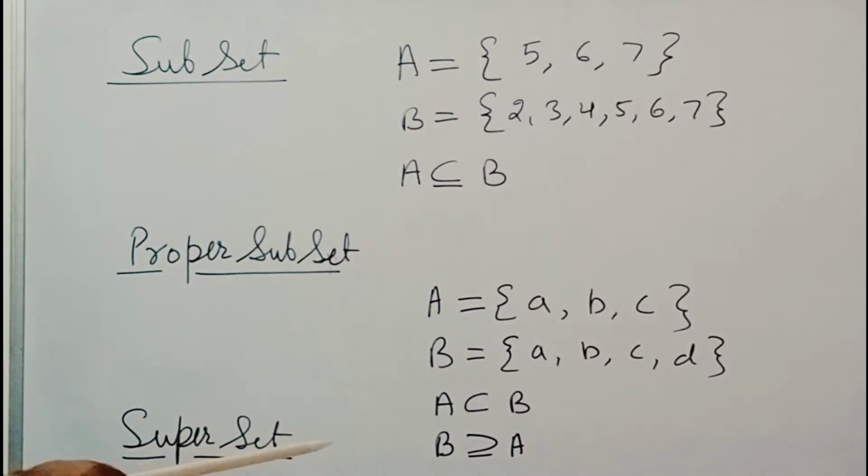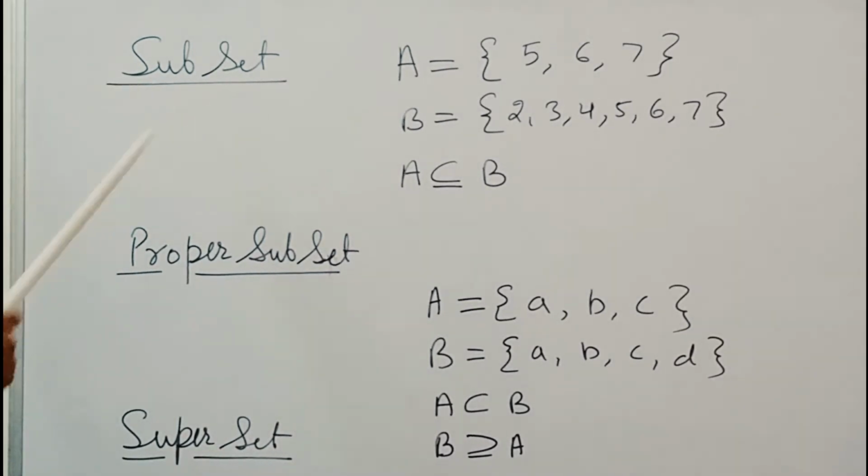Understand? Now, superset. Whenever we say that A is a subset of B, then we will say that B is a superset of A. So, these are the explanations about the subset, proper subset and superset. With the help of this explanation, you can identify all three.